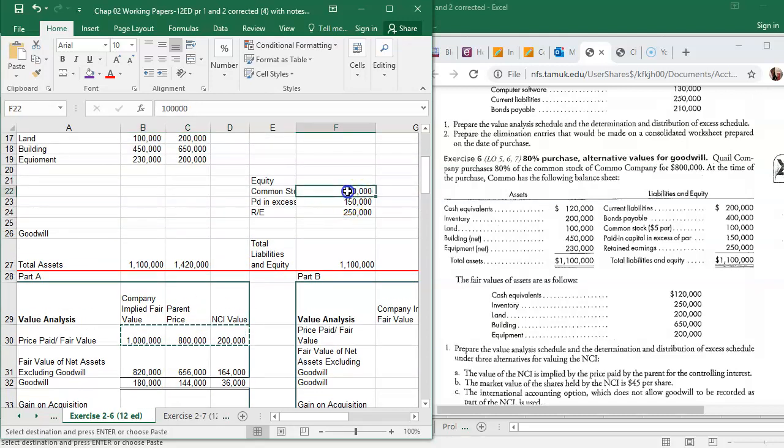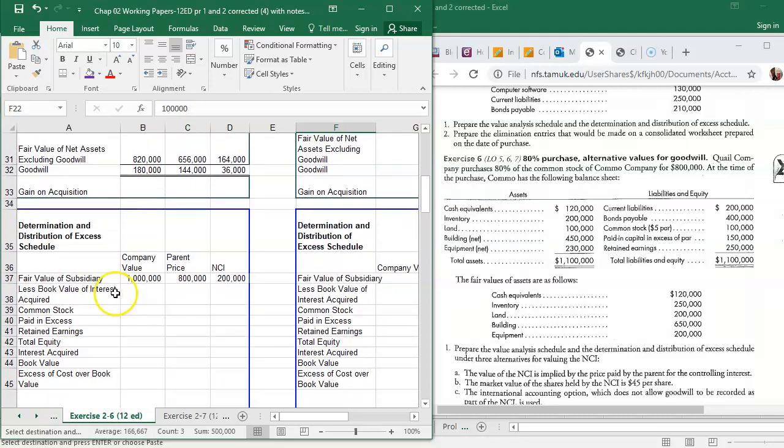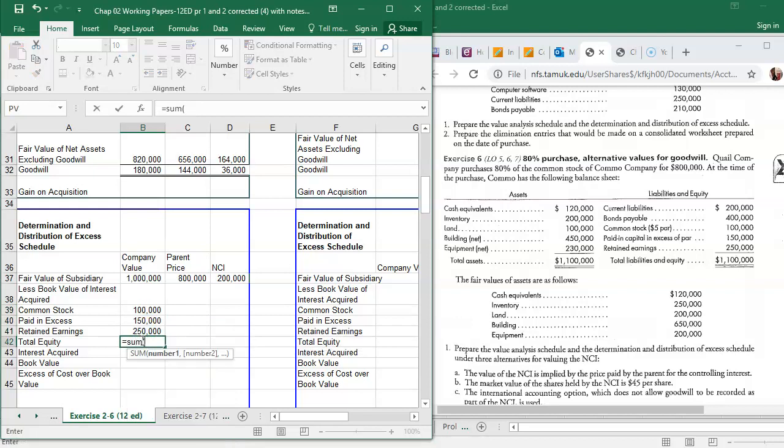You can pull those numbers from up on that balance sheet that we did. This is of the subsidiary. We need to add it up. Okay, and then I usually just carry this on across.